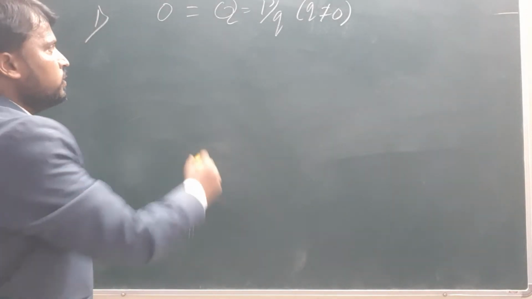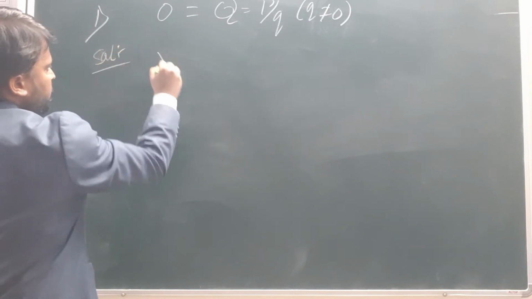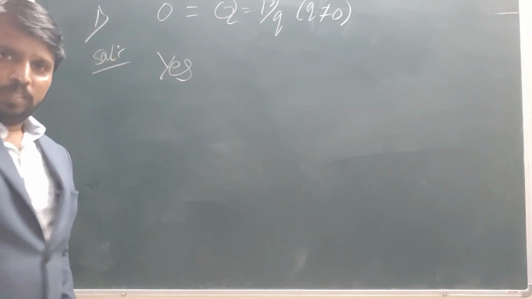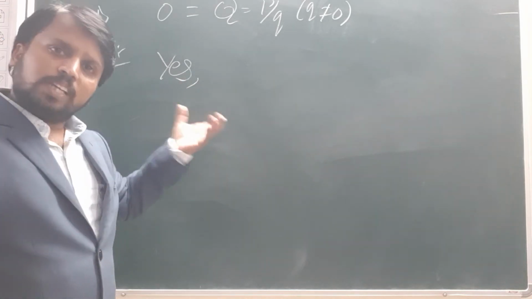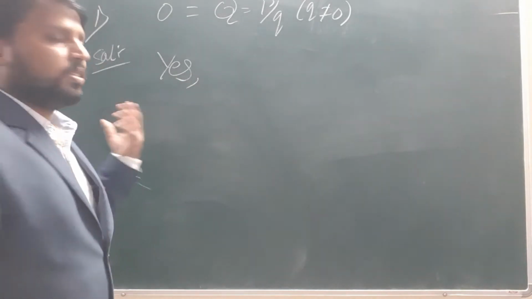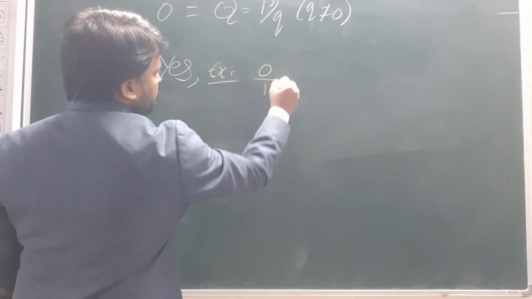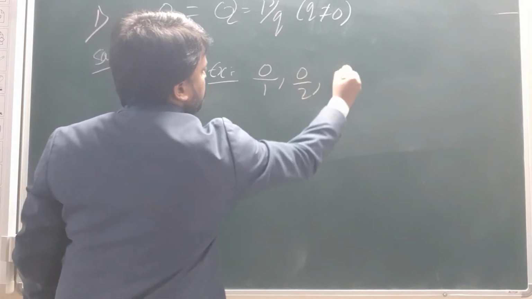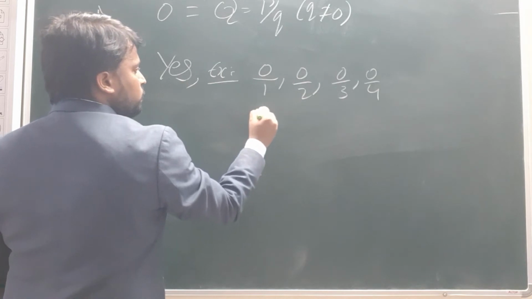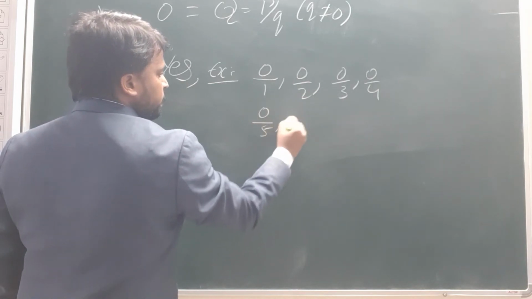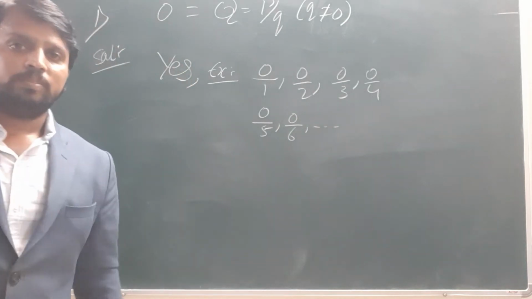How can we write it down? See, simple solution. Yes, the answer is yes, we can write it down. For example, 0 by 1, 0 by 2, 0 by 3, 0 by 4, and we can write many like this, 0 by 5, 0 by 6, and so on.